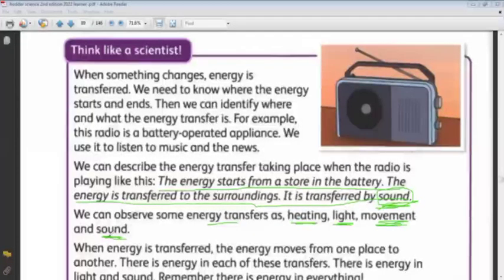Okay, so I have different forms of energy when there is energy transfer. It can be transferred in the form of sound, heat, light, or movement. Okay, Saba?